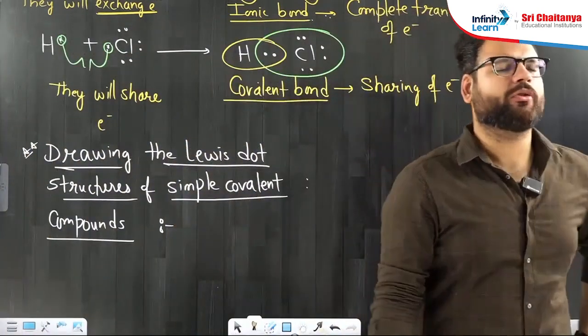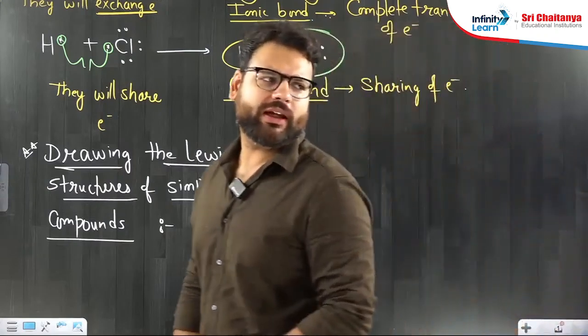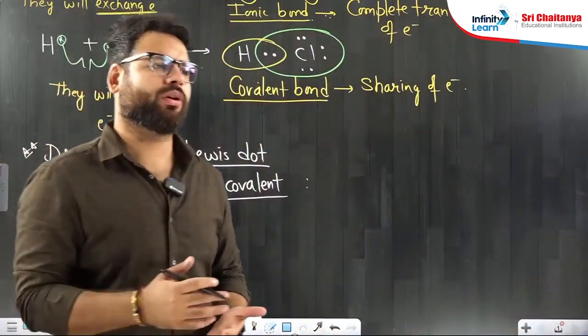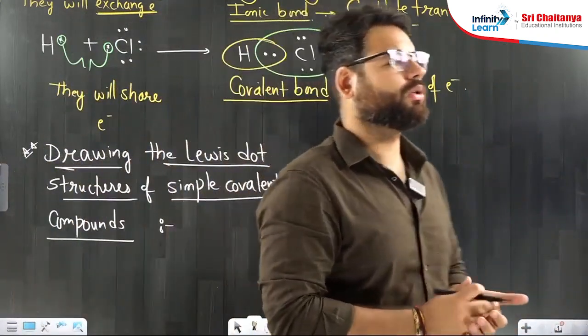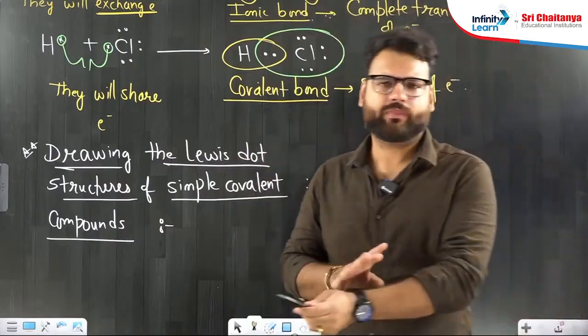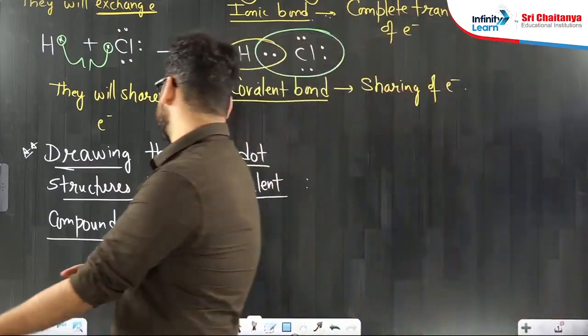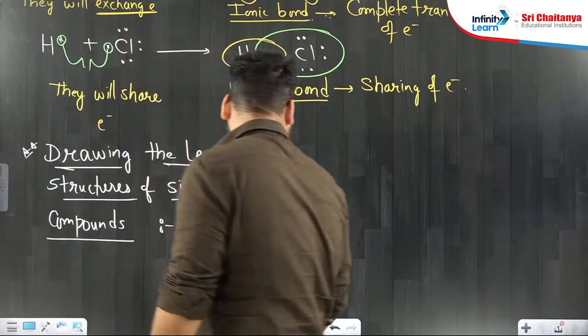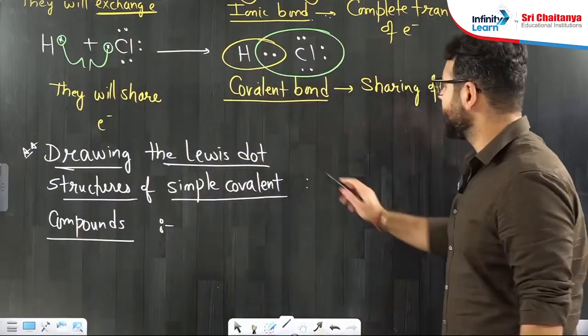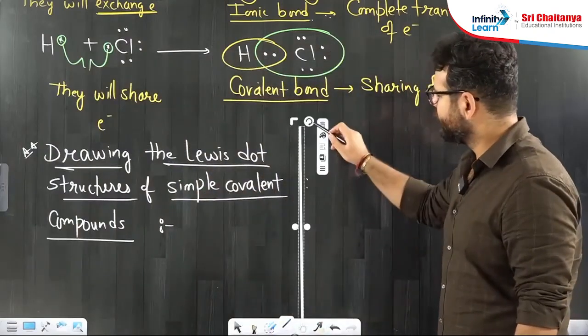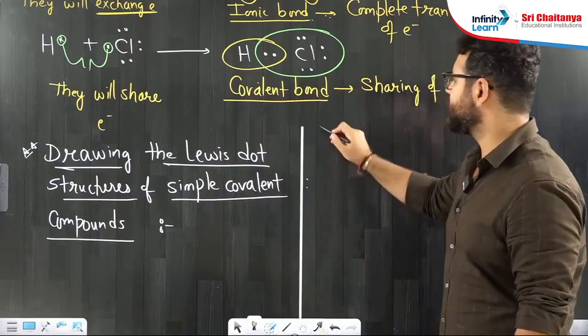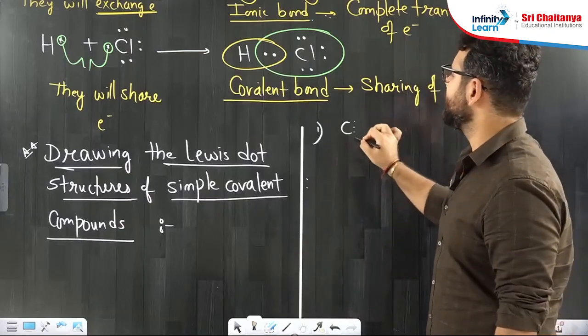By the end of the class, we'll be able to draw things like HNO3, H2SO4, H3PO4, HClO4. All those structures you'll be able to draw by the end of the class. Drawing the Lewis dot structure of some simple covalent compounds, the simplest one I'm taking, let's say first example, Cl2.